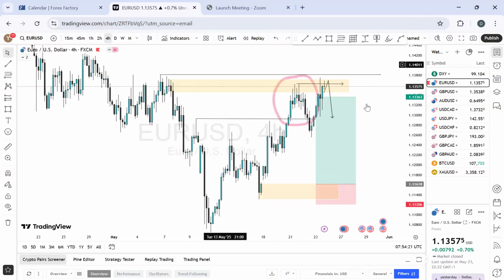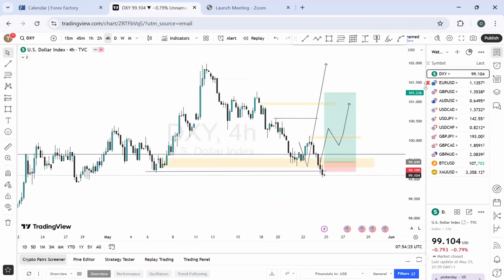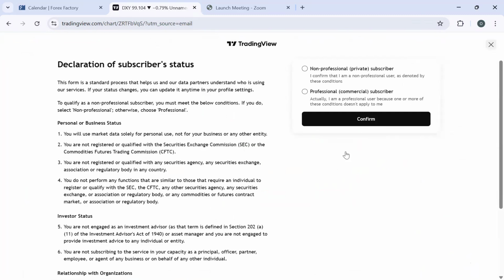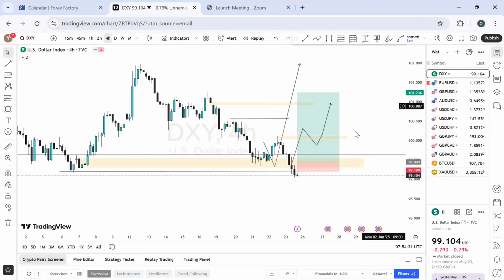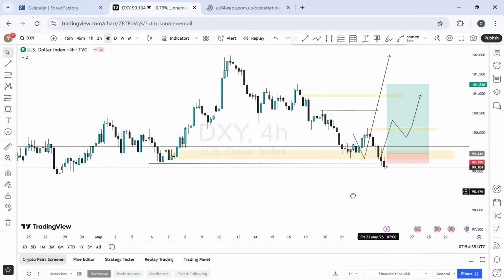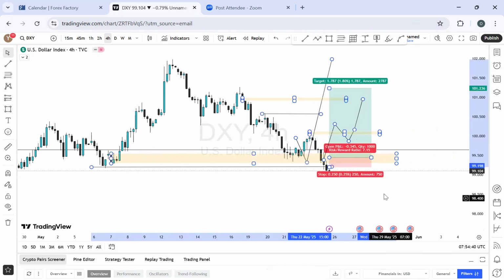Now let's go straight to the business. Let's check out what we have on the technical part of the business. From the DXY, let's see what we have for this week. Last week played significantly a little bit of what we anticipated, starting with the opening gap for the week. But in between the weeks, we're able to grab few pips from the market.